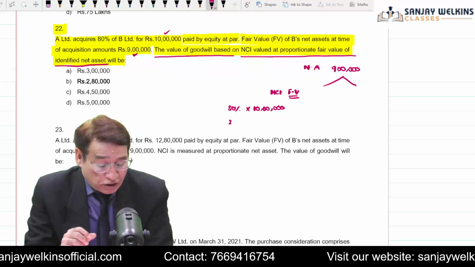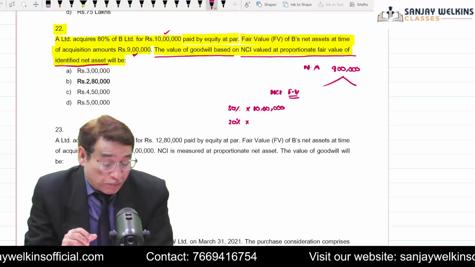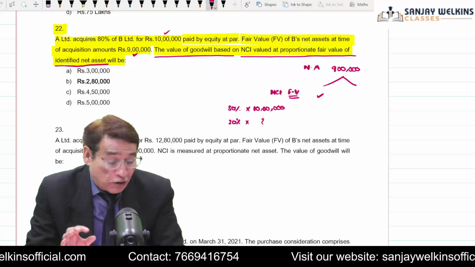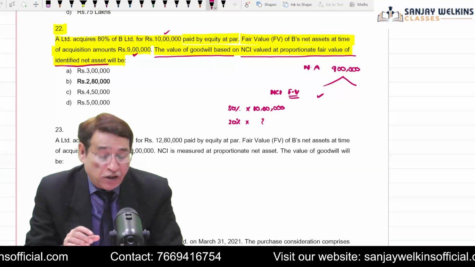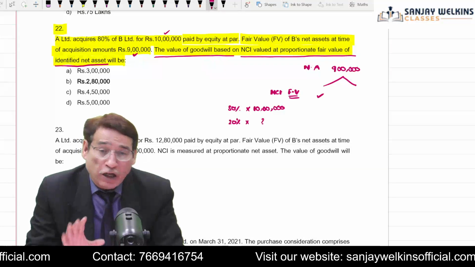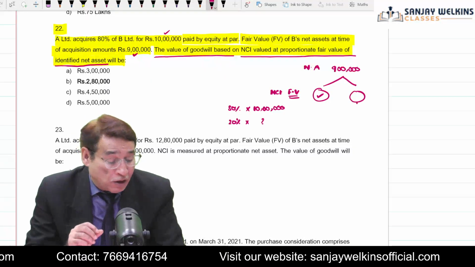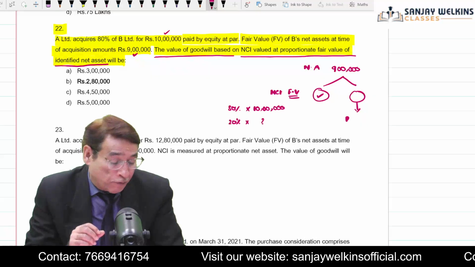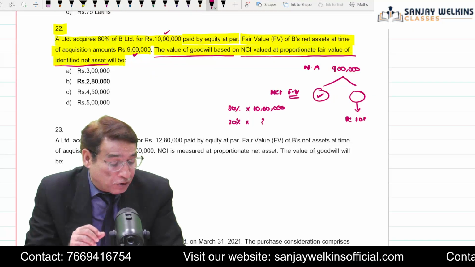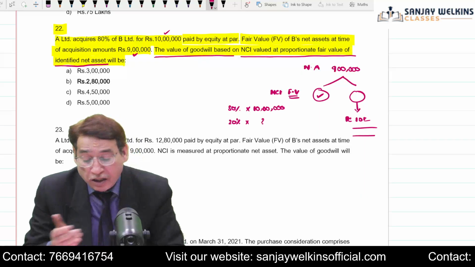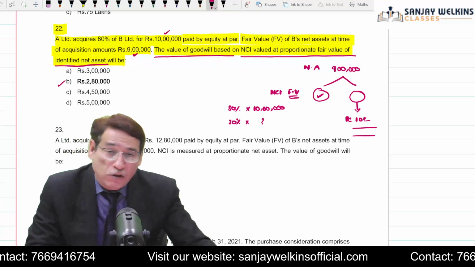So what will be the fair value of 20% stakes? Whatever value you get, 20 into 10 lakh divided by 80, write it over here, and take the balancing figure. Now compare this balancing figure with the amount of consideration. Consideration is given to you as 10 lakh, and then you can get your answer. In this case your answer will be equal to 2 lakh 80.